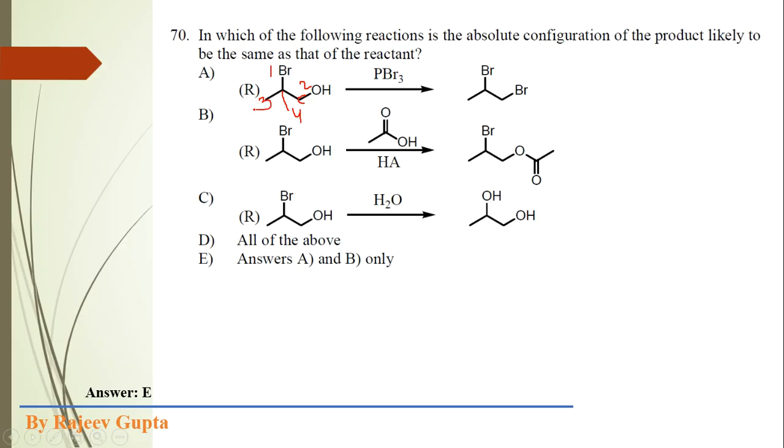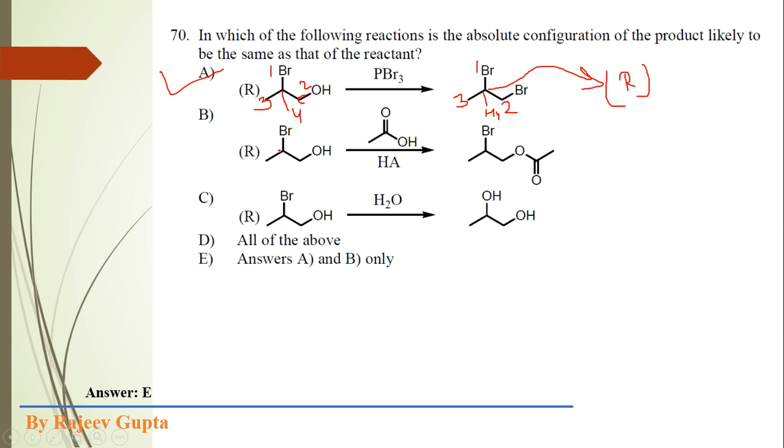Now actually the numbering is exactly the same in this product. See here 1, 2, 3, and hydrogen will get 4. So we can say that the numbering positions are not changed in this product. So obviously here again the absolute configuration is R. So our option A is correct.